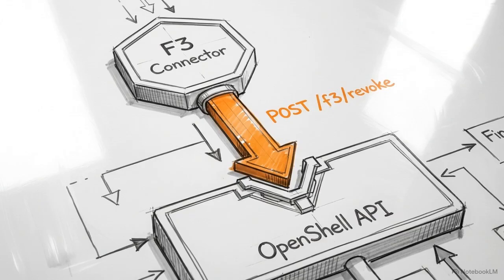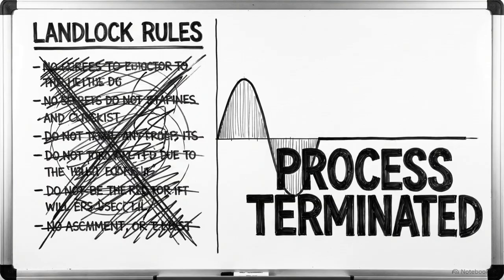The F3 connector synchronously issues a revoke command directly to the OpenShell API. OpenShell clears the landlock rules and issues a process group SIGKILL, terminating the agent. This entire sequence, from IDP revocation to kernel-level termination, executes in under 50 milliseconds.